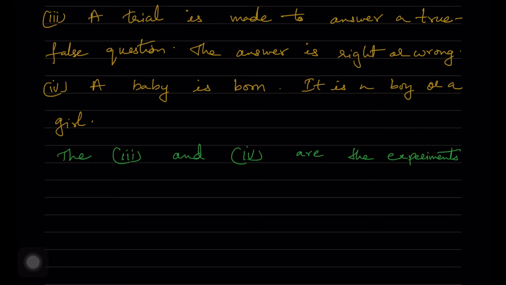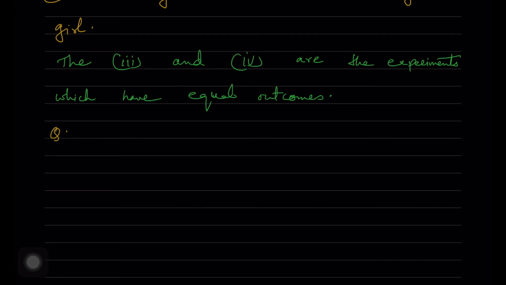Both have equally likely chances. But the remaining 2, a player attempts to shoot a basketball and a driver attempts to start a car, are not equally likely events, because the car need not start, and he need not hit the shot also.